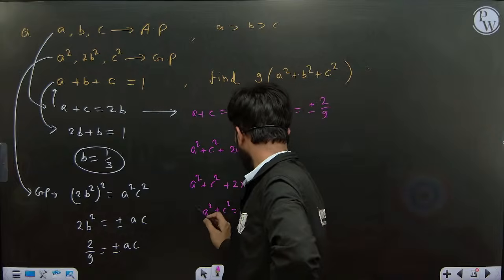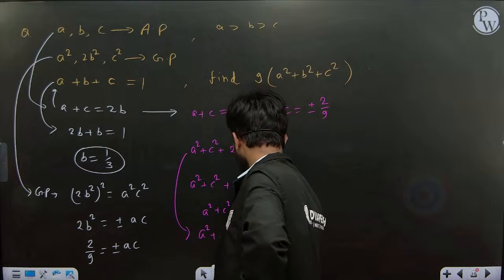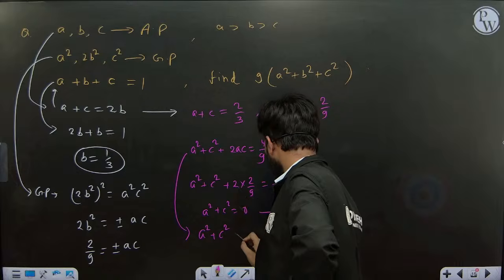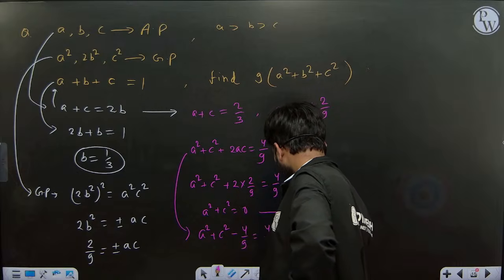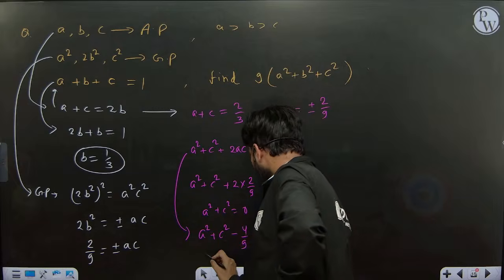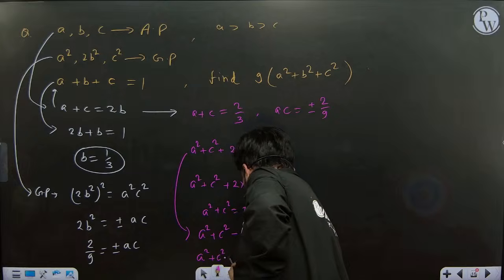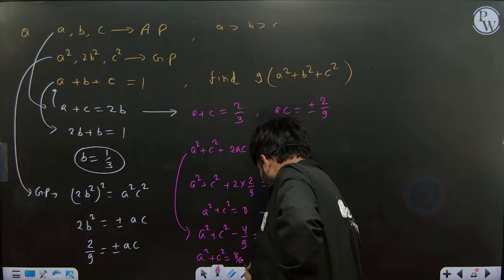Second case, if I put the negative value, AC value is minus 2 by 9, so we'll get 2 into minus 2 by 9, minus 4 by 9 is equal to 4 by 9. So from there, we'll get A square plus C square value is 4 by 9 plus 4 by 9, 8 by 9.